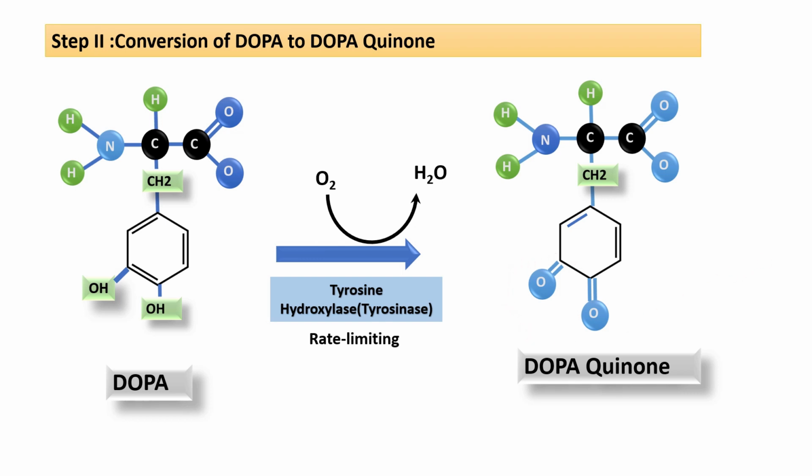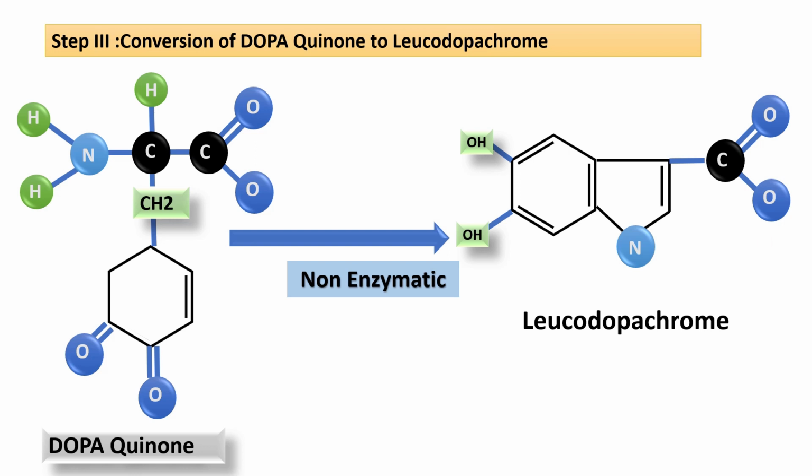Now this dopaquinone undergoes non-enzymatic conversion to leukodopachrome. From dopaquinone to leukodopachrome, you can see there is a formation of a bond.